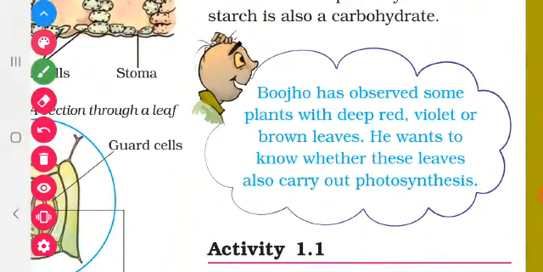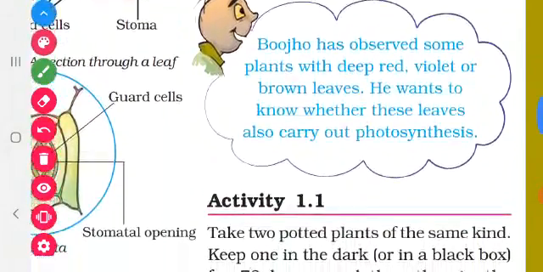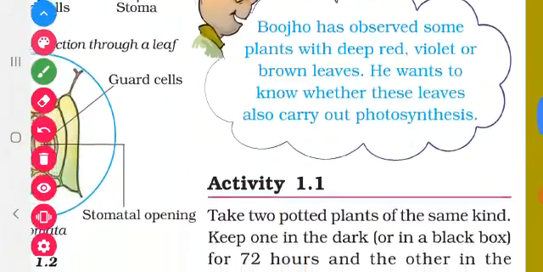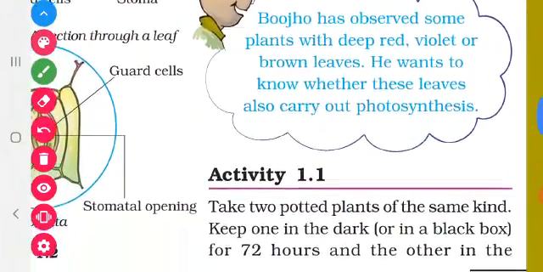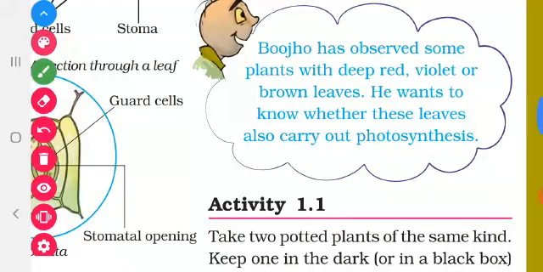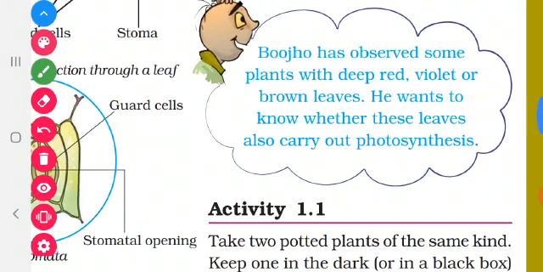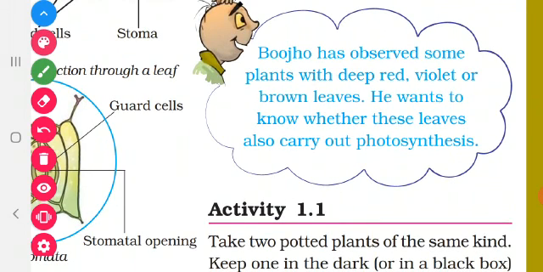Okay, so Buju is asking one question. Buju has observed some plants with deep red, violet or brown leaves. He wants to know whether these leaves also carry out photosynthesis. I told you that by the process of photosynthesis only, plants can prepare food. Then only they can grow and survive. So what is Buju asking? Some leaves are deep red, violet and brown.